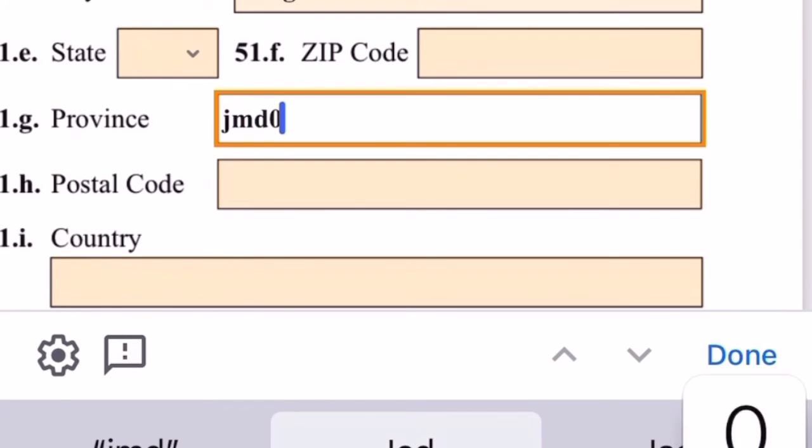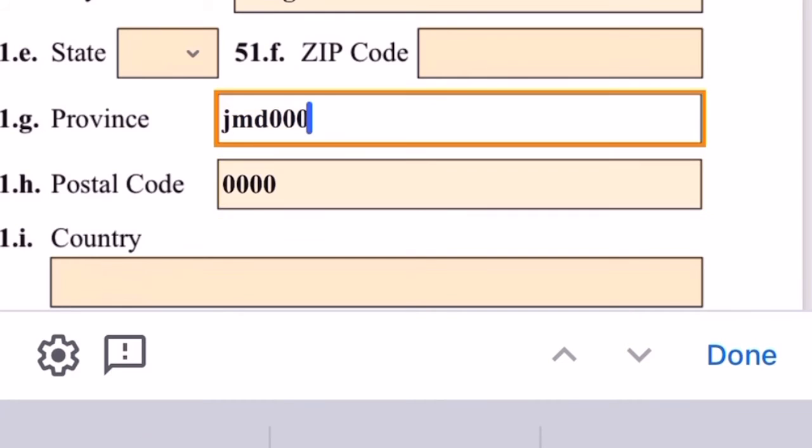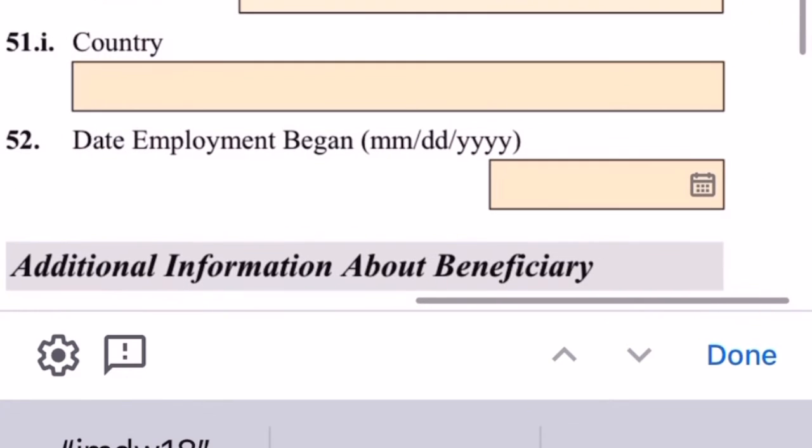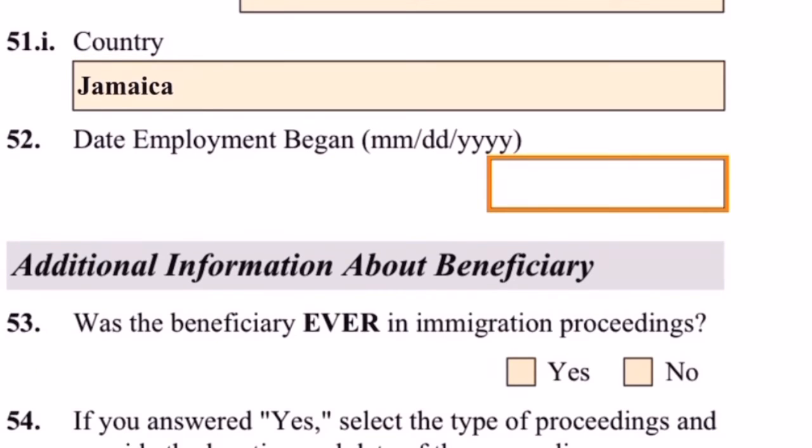It's a foreign address, so it doesn't have a state and it doesn't have a zip code. It has a postal code and it has a province. So we are going to enter the postal code. For Jamaica it's always four numbers, so we are going to enter four zeros. And then the country down here is going to be Jamaica. The province is JD, S, W. Normally it's five letters followed by two numbers for the province. So we are going to continue.